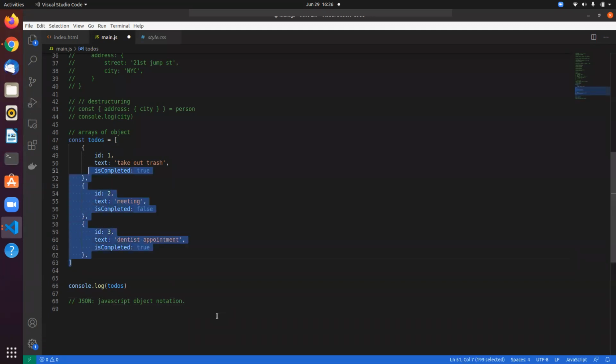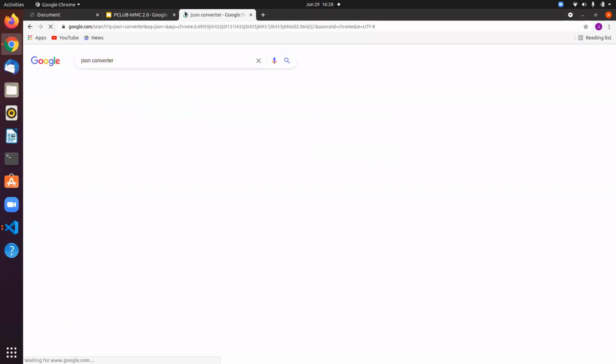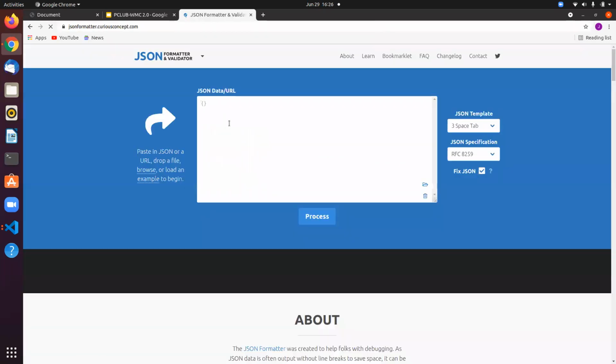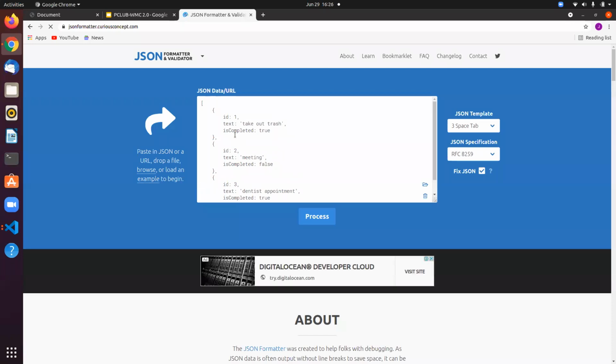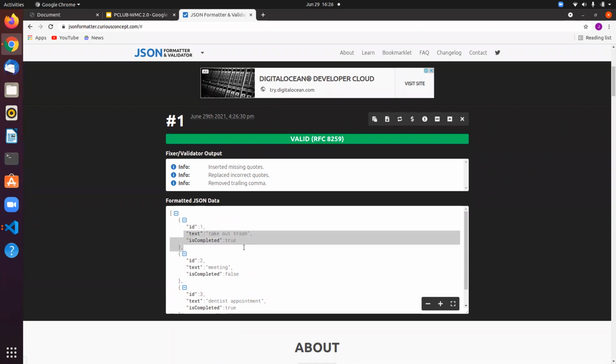Let me just show you the difference between JSON and this. Let's go to the JSON. I paste my array of objects in JavaScript, right? If I want to convert this to JSON, this is what we get. The only difference is we have these quotes around each and every field. That's the difference in JSON. Most of the time, if you want to talk to some backend or do some processing, you need to send data in JSON, right?